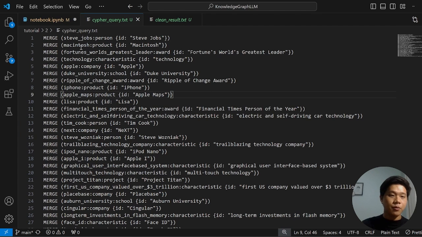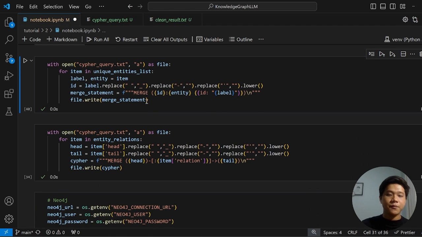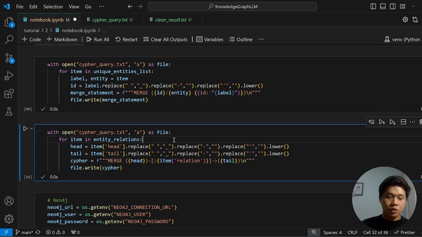Right. So here we have the ID, which is Steve Jobs, and Steve Jobs is a person, and Macintosh is the product, and the ID is macintosh. So it's good. And now let's define the relationships. To define relationships, we can simply use this, right? The head, and then what the relationship is, and to what, which is the tail. So here we define the head as the head of the entities and also the tail, and we could run this.